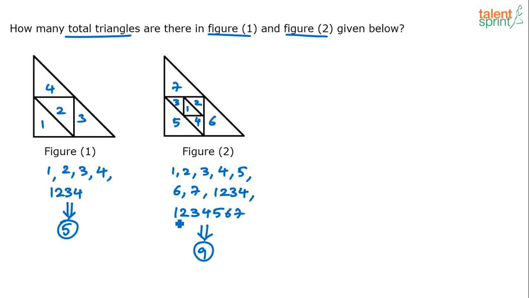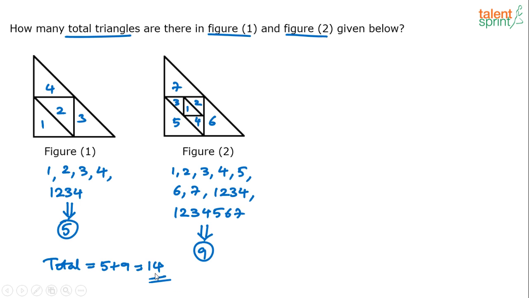I've just put the numbers there so that it becomes easy for you to understand which triangle I am referring to. When I say 1, 2, 3, 4, I am referring to a combination of 1, 2, 3 and 4 parts. When I say 1, 2, 3, 4, 5, 6, 7, we are referring to this whole one big triangle. So 5 plus 9, 14 triangles. Total triangles will be 14. He did not ask us to find out the independent number of triangles. Total number of triangles, 14 is the answer.